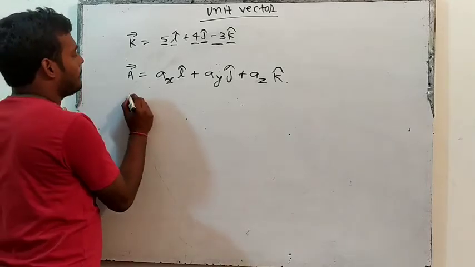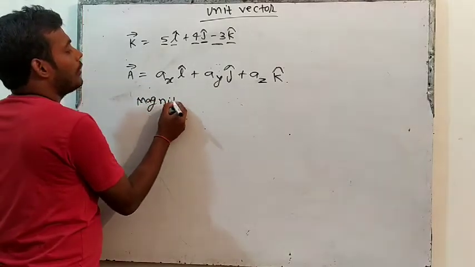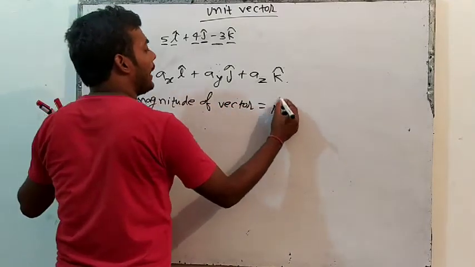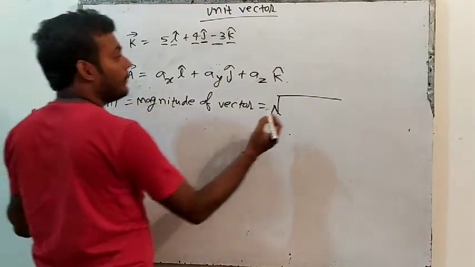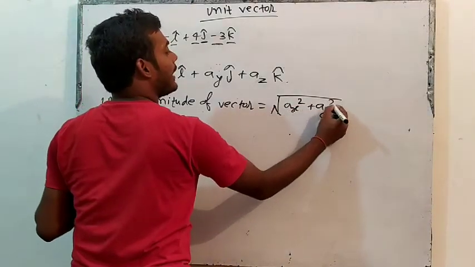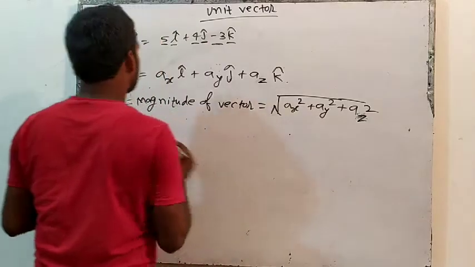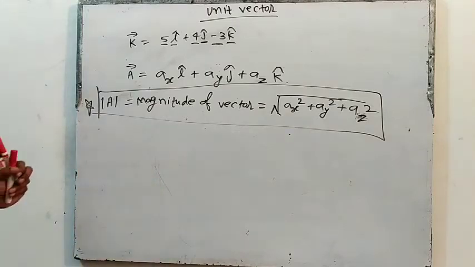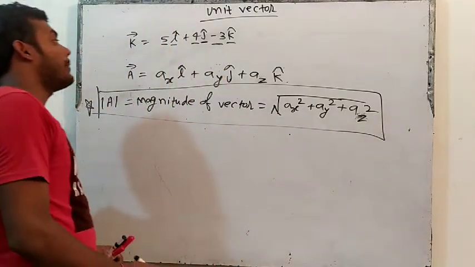they will ask you a question: find the magnitude of the vector. So what will be the magnitude of this vector? For finding the magnitude of a vector, you do it like this. Magnitude of vector means I am interested in mod of A. Mod of A means magnitude of A. So this will be the square root of ax square plus ay square plus az square. This is the formula. So if there is any vector like this, ax i cap plus ay j cap plus az k cap, then the magnitude of the vector will be the square root of ax square plus ay square plus az square.